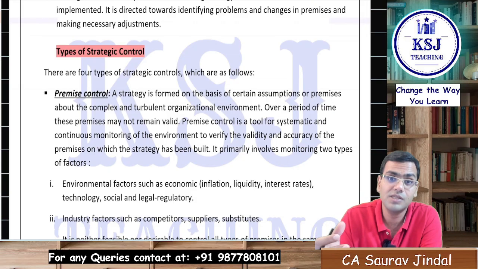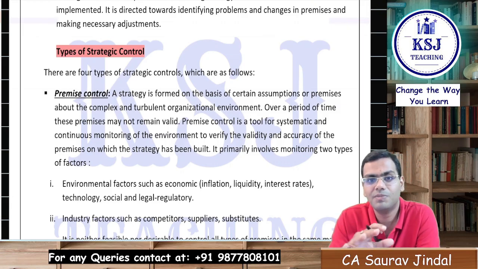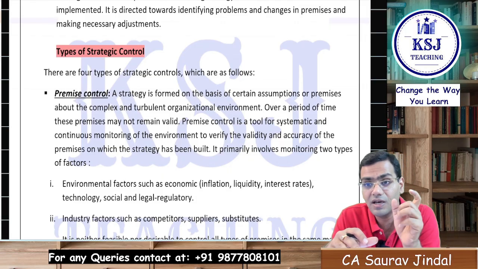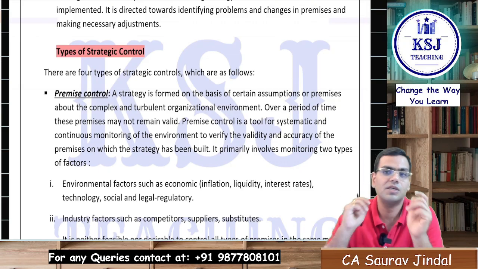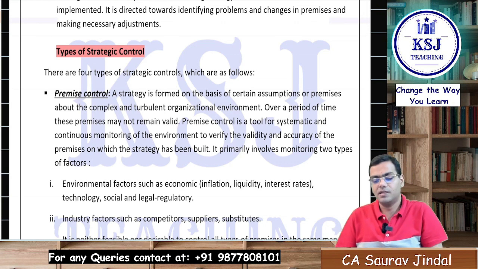It is not possible to keep a check on each and every assumption, but you need to identify the critical assumptions which can impact the critical areas, because changes in those can adversely impact the business. That is a premise control.